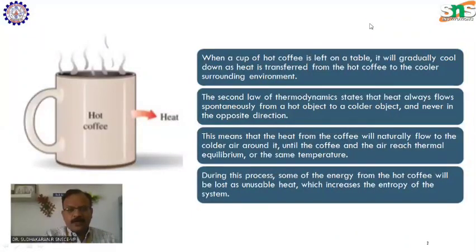So what does the second law of thermodynamics state? The second law of thermodynamics states that heat always flows spontaneously from an object at higher temperature to an object at lower temperature, and it will never flow in the opposite direction. This concept is well explained by this application example.